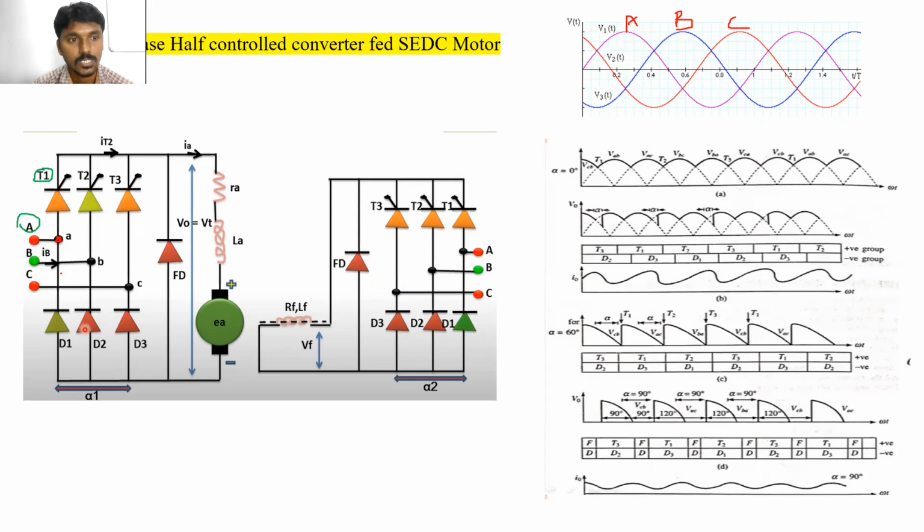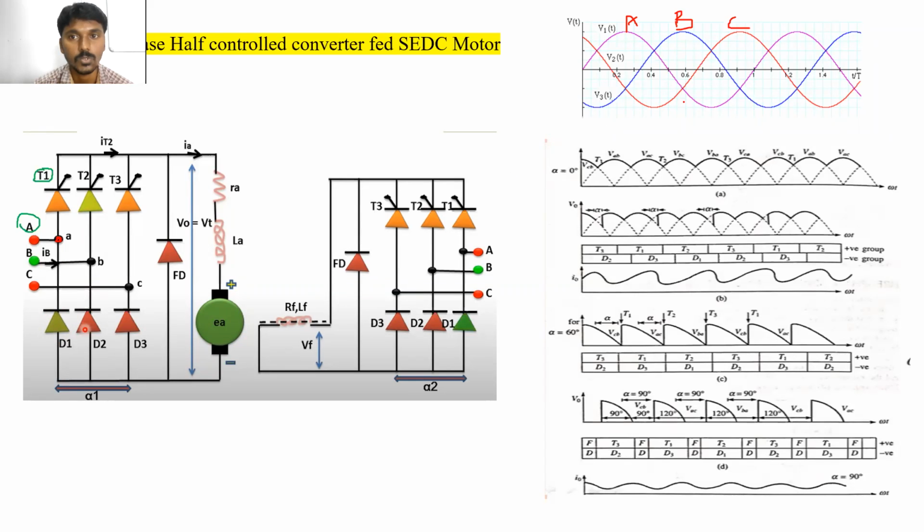So when the phase A voltage is more positive, and by applying the firing angle, T1 is turned on. But D1 is turned on when phase A voltage is more negative. Did you get the point? So exactly reverse. When the phase A voltage is more negative, then D1 is turned on. Here there is no need to give the firing angle because the diode does not have any gate terminal.